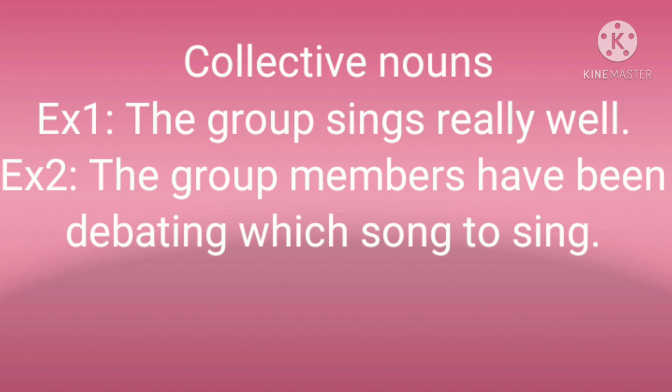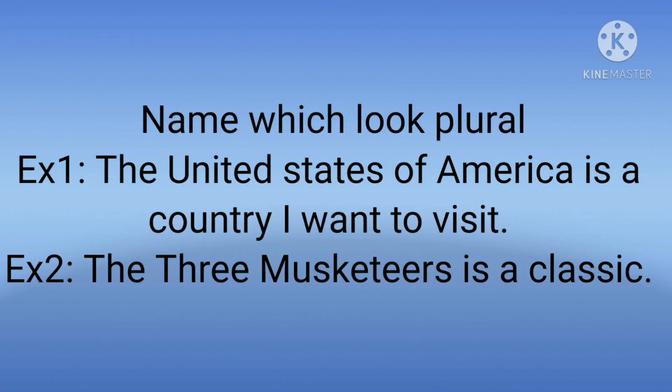Is it clear? In the first sentence, the subject group acts as a single unit and the singular verb form is used. In the second sentence, the subject group members do not act as a single unit and the plural verb form is used. Clear? Now, the last condition. Names which look plural.